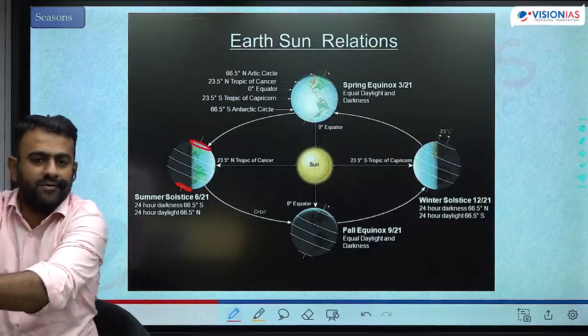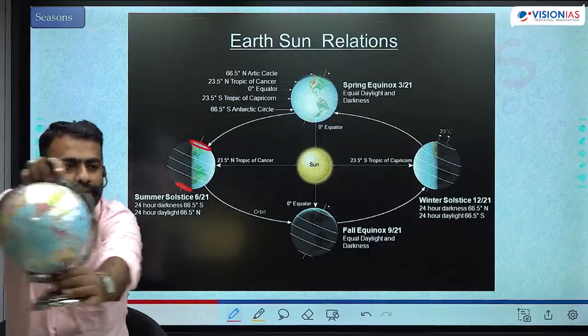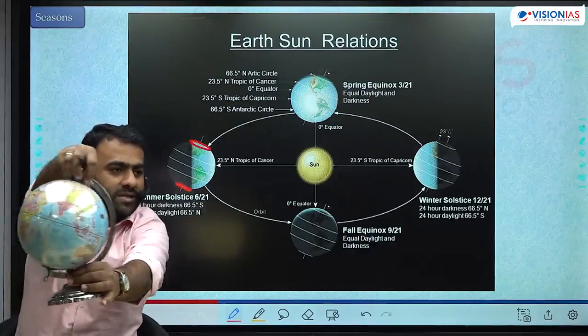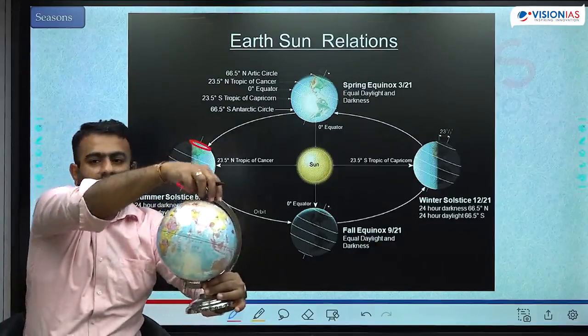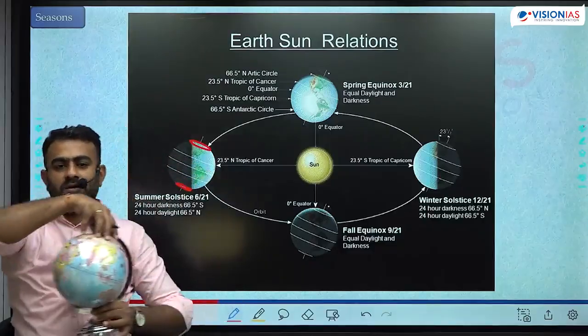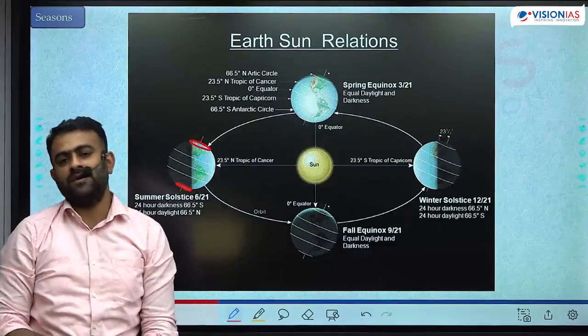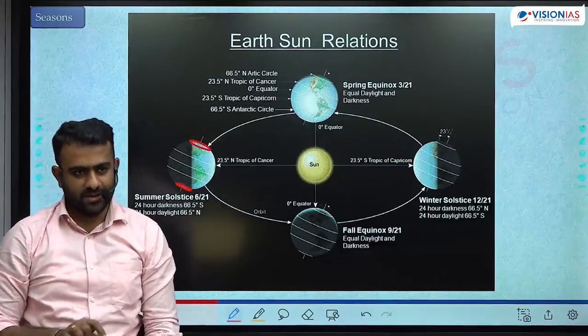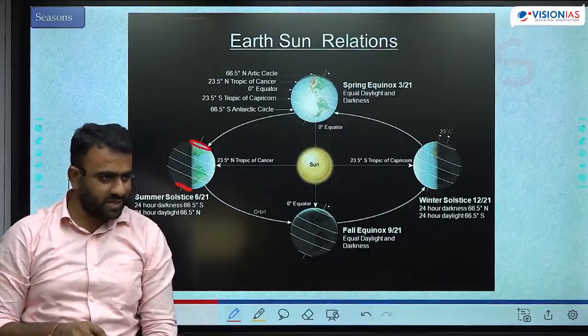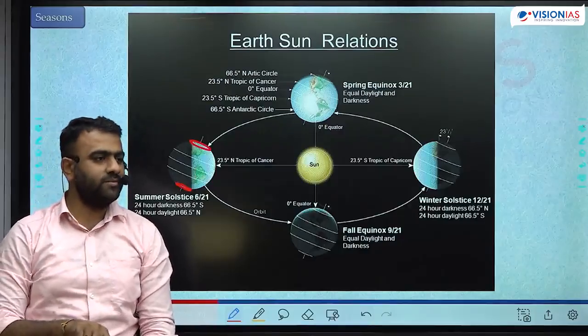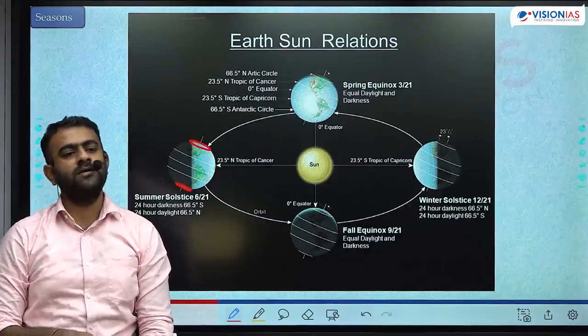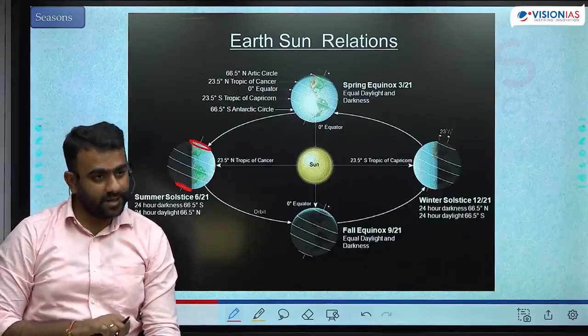Maximum आ गया, फिर वो minimum पे आ गया. From here to here, the circle of darkness, that is the regions of polar night is expanding and that becomes the maximum and then comes back to the least. So that is the limit of Arctic and Antarctic Circle. It is the maximum extent up to which you observe the phenomena of polar day and polar night.